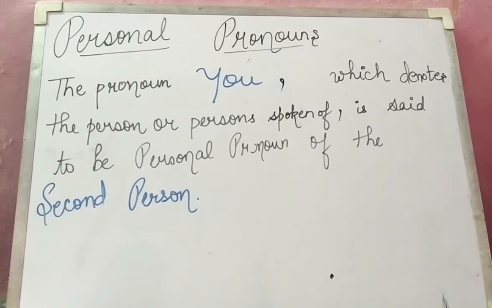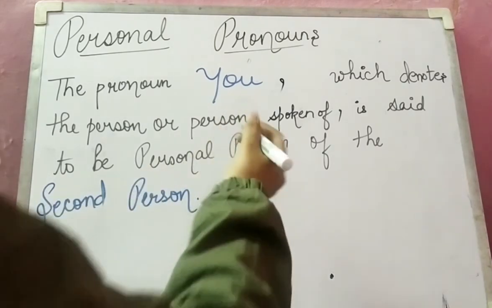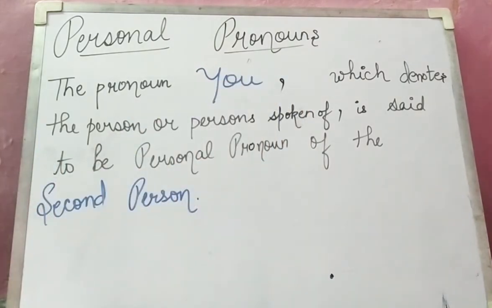So I and we are used for the first person, and you is used for the second person.